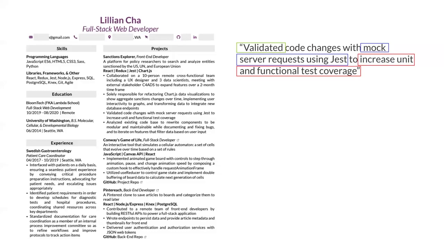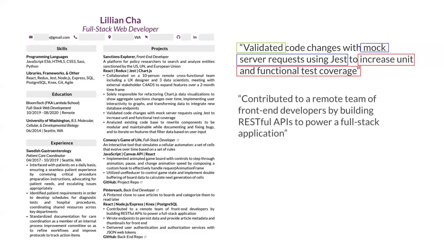Let's look at another example. Contributed to a remote team of front-end developers by building RESTful APIs to power a full stack application. Similarly to the first one, we have a clear action verb, contributed, starting out the power statement. She qualifies the work that she did by mentioning that she was on a remote team of front-end developers. So we know that she was working remotely, not in person, which tells us valuable information about her collaboration skills and how she can collaborate.